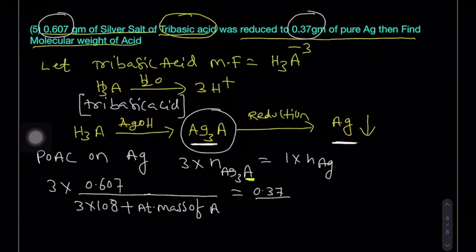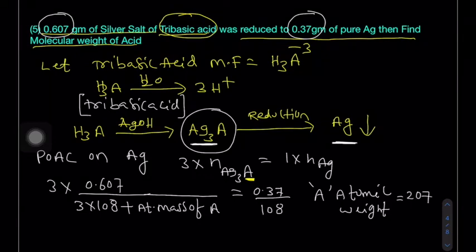0.37 grams. Do you know what is the molar mass of silver? 108 grams. From here, the atomic weight or atomic mass of element A, you will get finally 207. But the question asks the molecular weight of the acid.